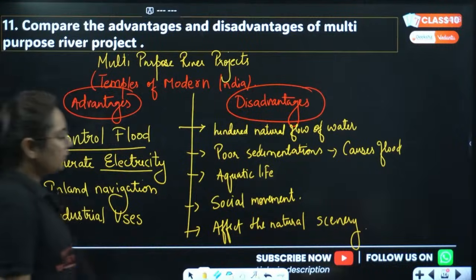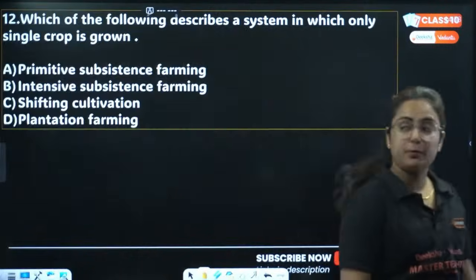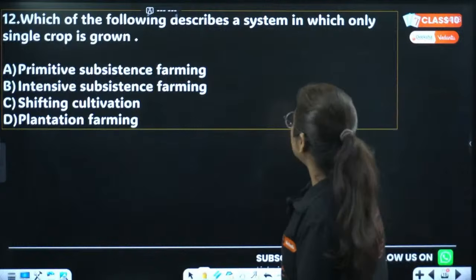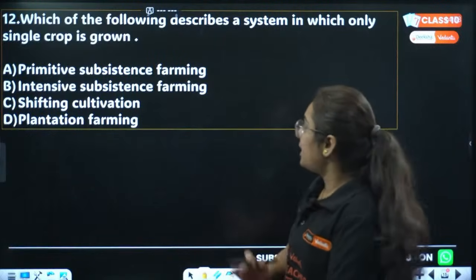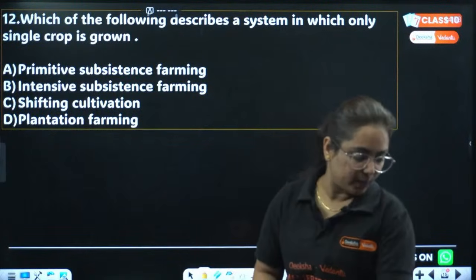Chalo, let's move to the next question. Hope you guys are done with the break. 12th question of the day. Which of the following describes a system in which only a single crop is grown? Fastest finger first. Let me check who is the correct one over here.